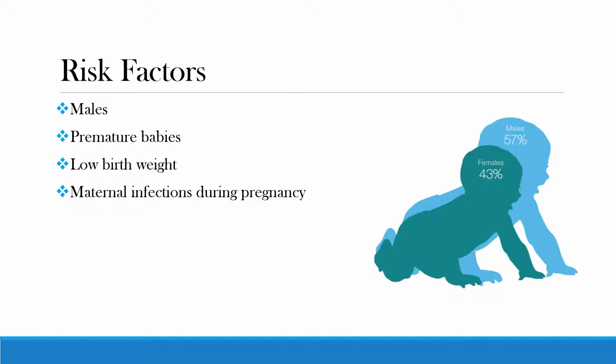There are some risk factors that can increase the chance that a child will have cerebral palsy. First, males are more likely to be affected by the illness. Others who are more likely are premature babies, babies born before the 37th and especially before the 32nd week of pregnancy, those with low birth weight, babies weighing less than 5.5 pounds, especially less than 3 pounds at birth, and those whose mothers had infections during pregnancy, as infections lead to increased proteins that flow in the brain and blood of the baby in the womb.